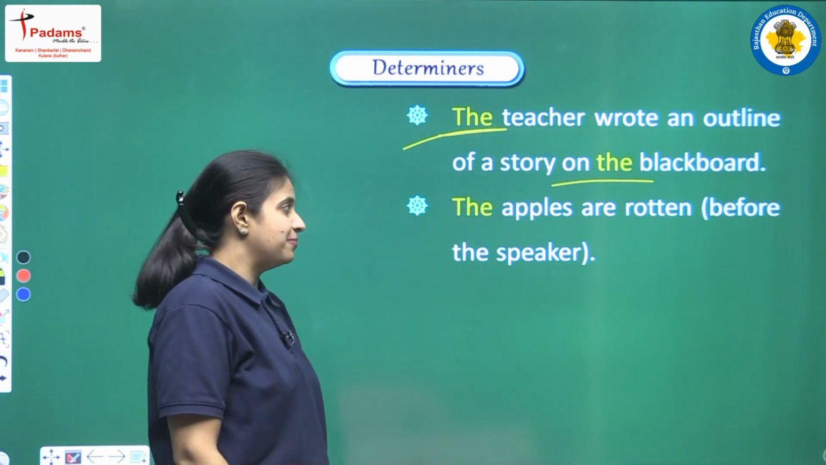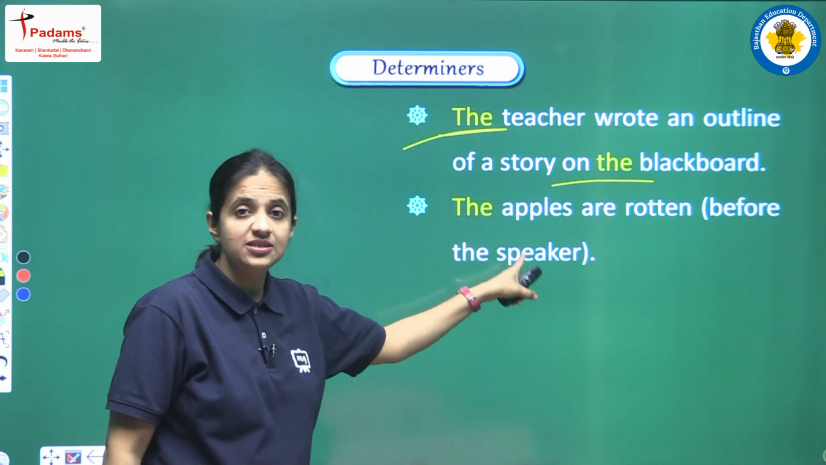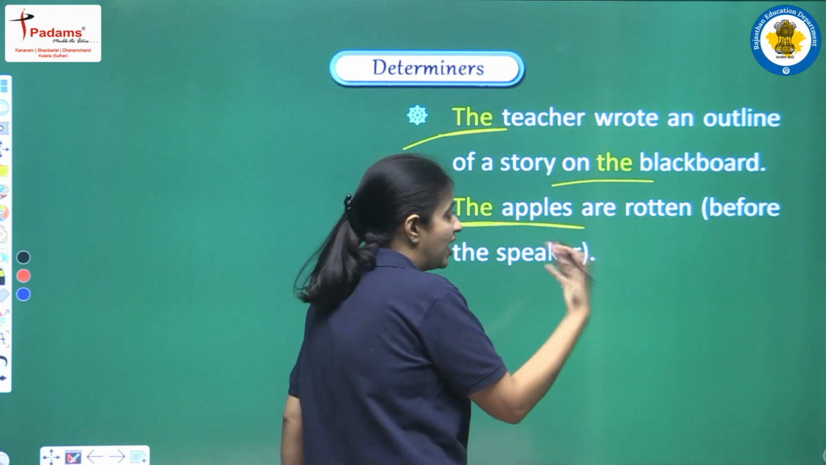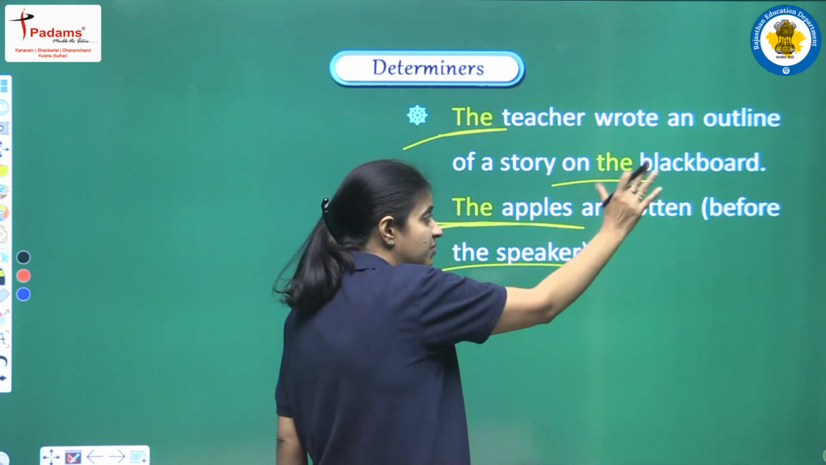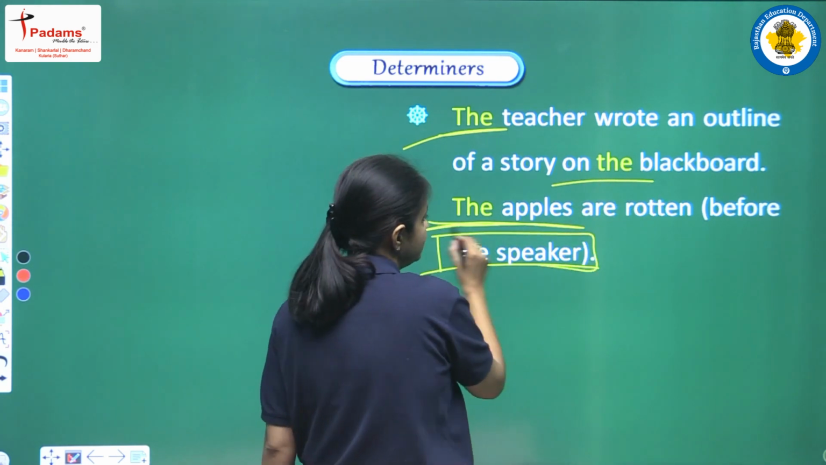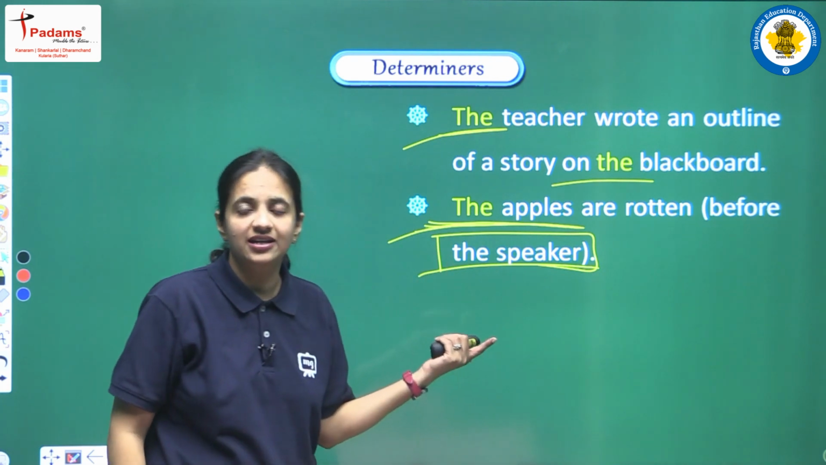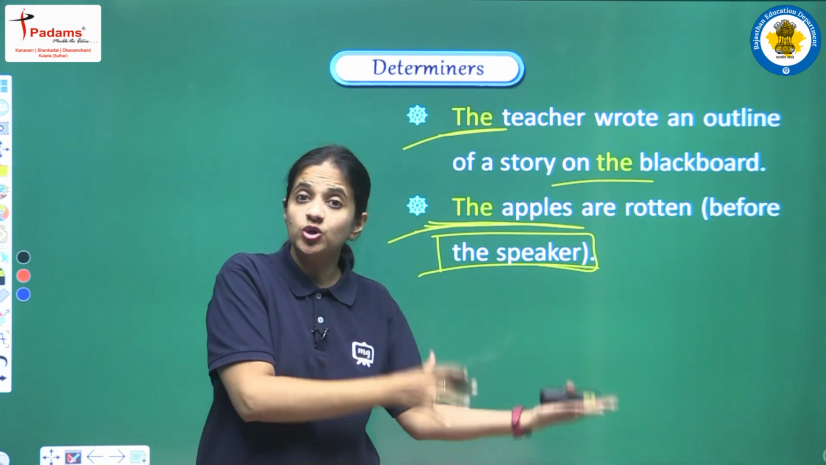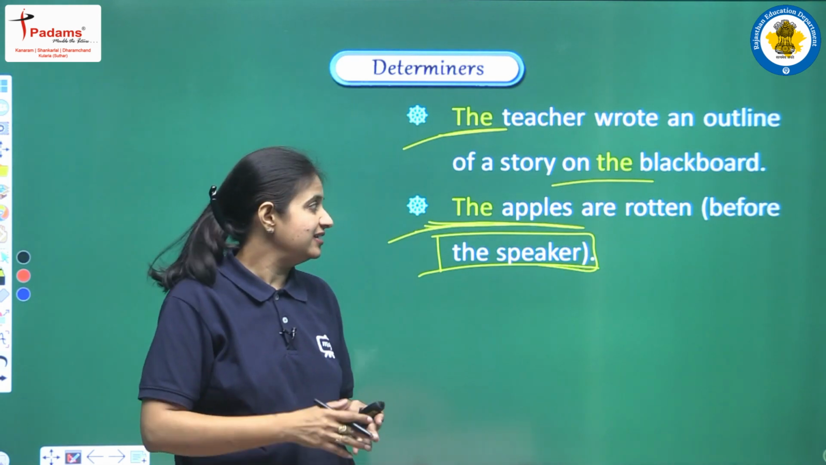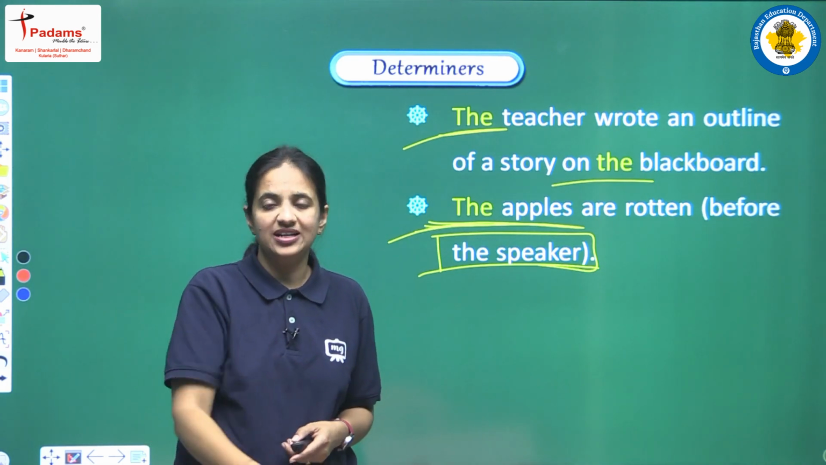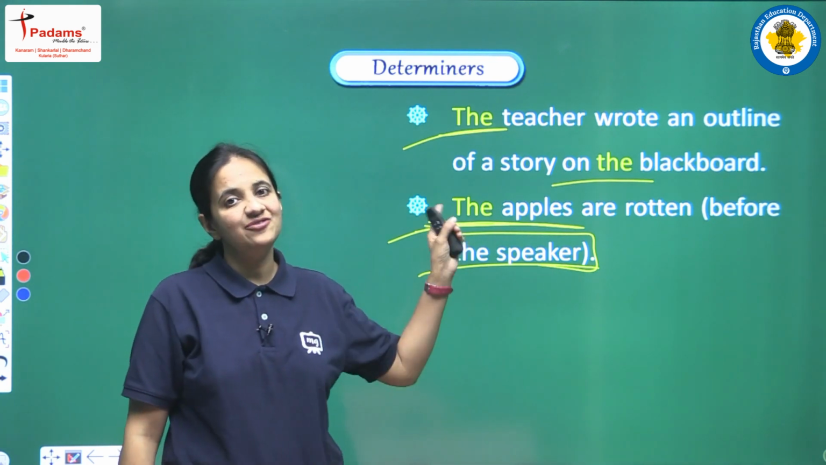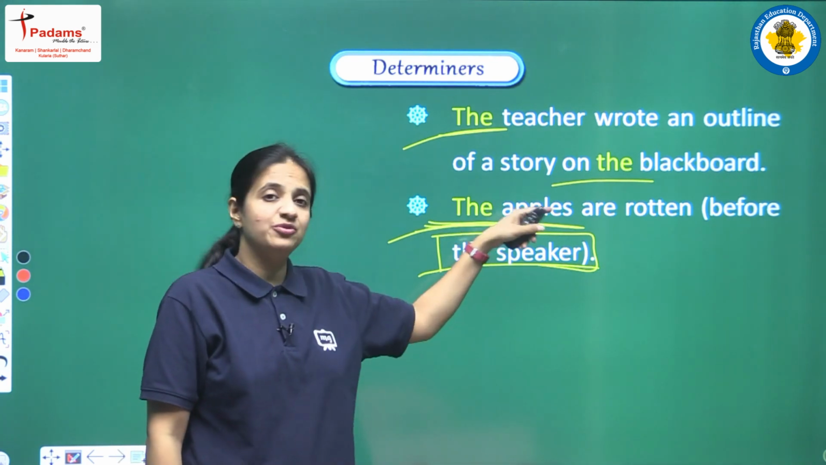Next is the apples are rotten before the speakers. So here we are having the article before apples. Why? Because we are talking about those particular apples that are before the speaker, and this is the reason we are having the article, because we are referring to those apples that are lying there in front of us, and we are saying that the apples are rotten. So because we are talking about those particular apples, this is the reason we are having the article here before apples.